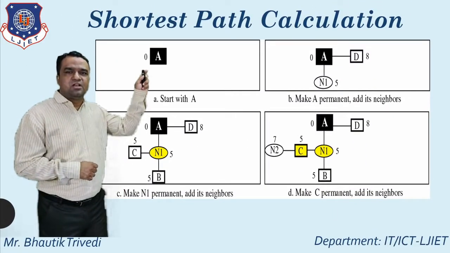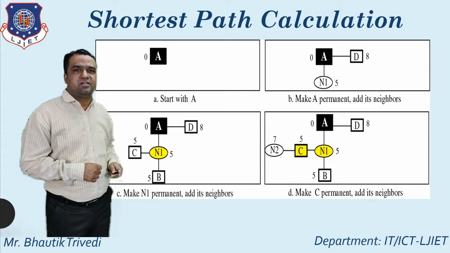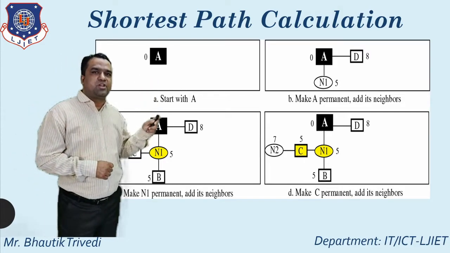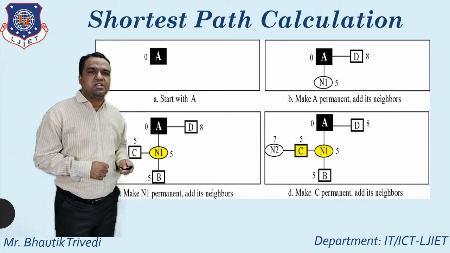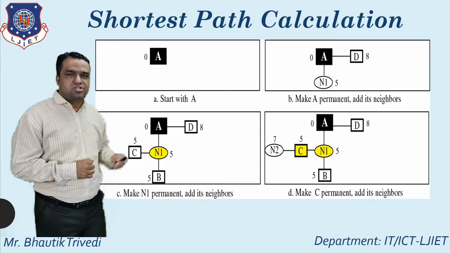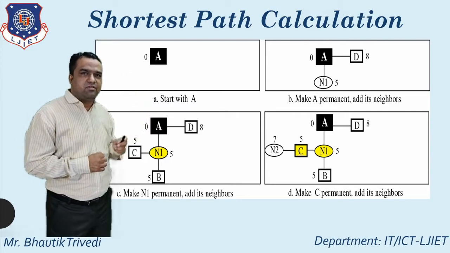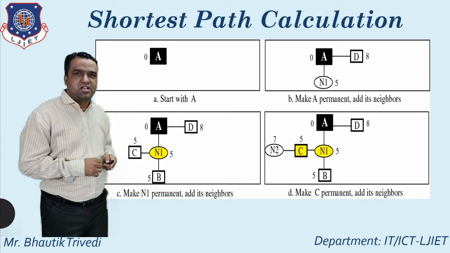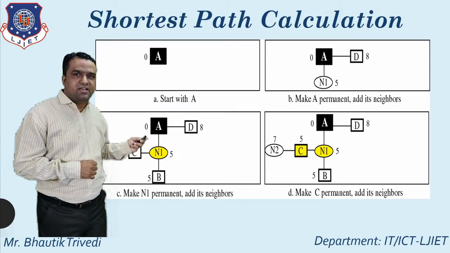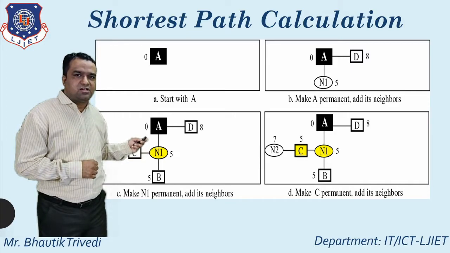This is very simple. First of all, for example, that is A. So A has 2 neighbors, one that is D, second one that is N1. So which one supports the shortest path? N1 has 5, D has 8. So that's why I select N1 as a neighbor.